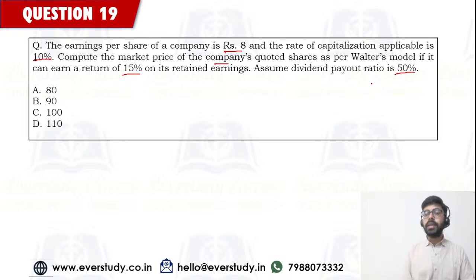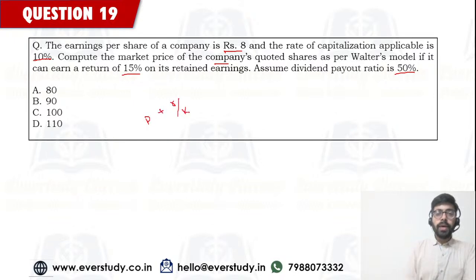So this is basically you have to find the value of the share as per Walter model. What's the formula? D plus R by K into E minus D divided by K. This is the formula.